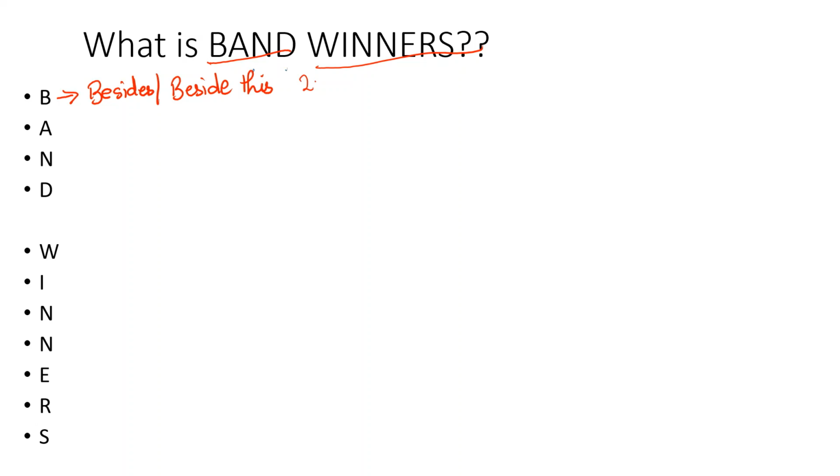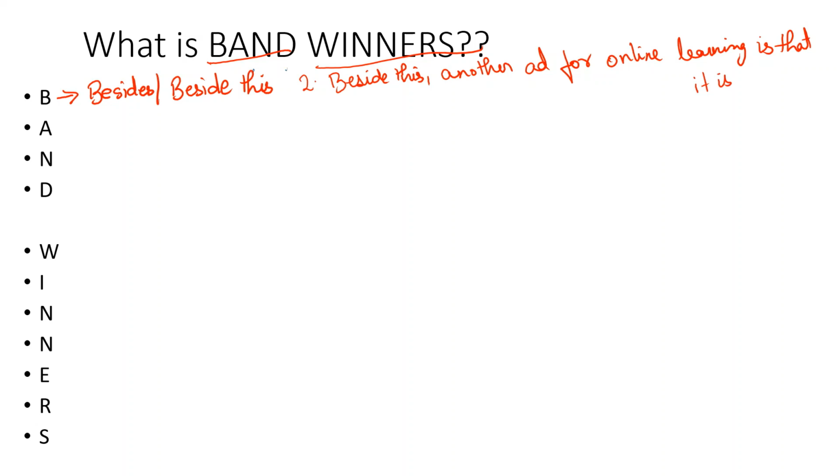You can start your second point by saying, beside this, another advantage for online learning is that it is efficient. Whatever your point is, I'm just giving you an example of how to use them.